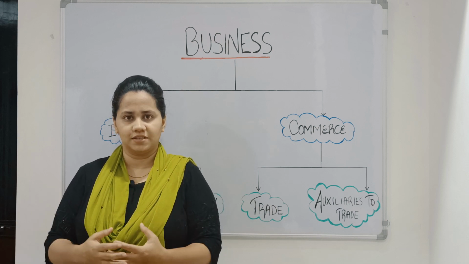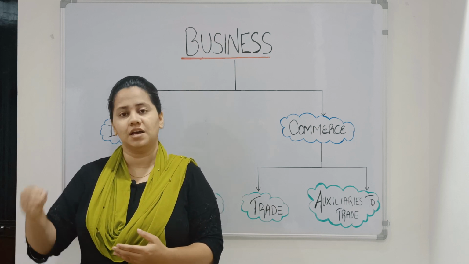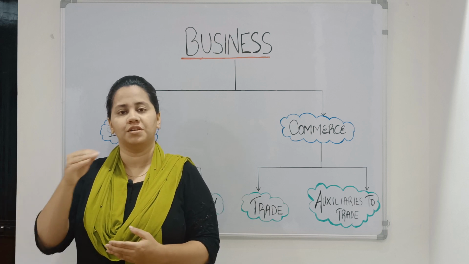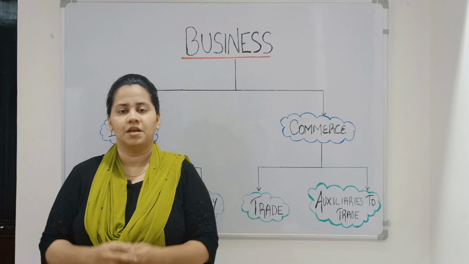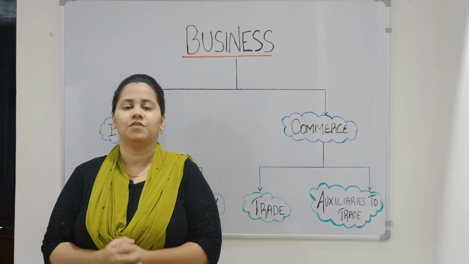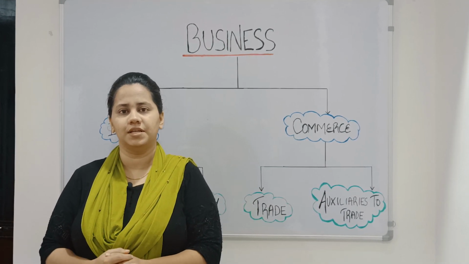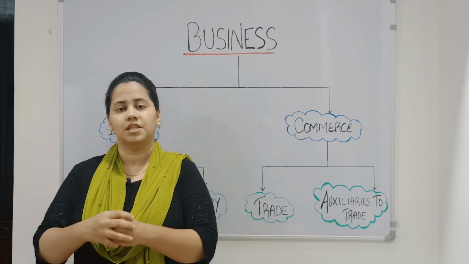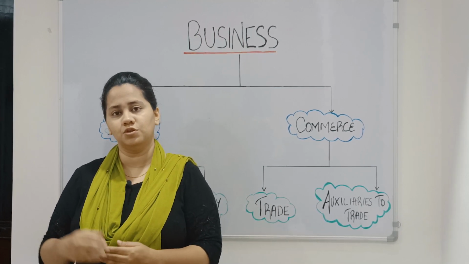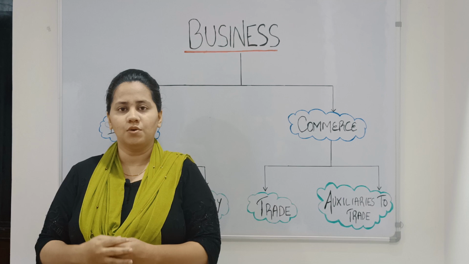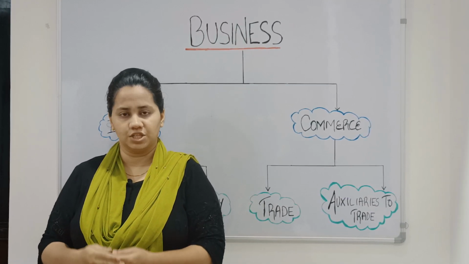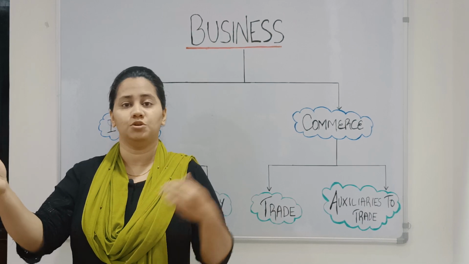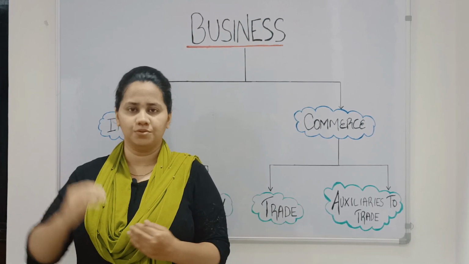To ensure that these activities go on in a smooth flow, aids to trade help the producer. I will give you an example. For example, there is a company in Goa, and this company in Goa is buying goods from Delhi. All the activities which have to be performed in order to ensure that the products come from Delhi to Goa come under aids to trade.